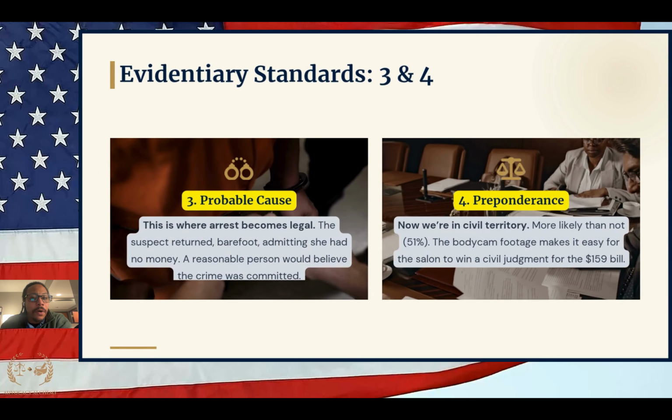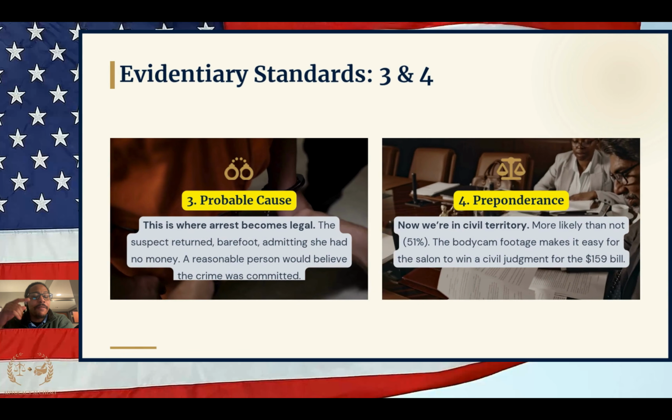All right, so probable cause, once again, that's when the police have gathered enough evidence that would lead any reasonable officer in their shoes to say, I have enough to make an arrest. And that's usually what's going to happen when they reach that level. Also, at this level, probable cause, this is when the police can go and obtain a warrant if they needed to, either to arrest someone or to go search. This is also the level where the police need to be at if they're going to make a warrantless search. The key thing to keep in mind, probable cause means someone is going to be arrested.